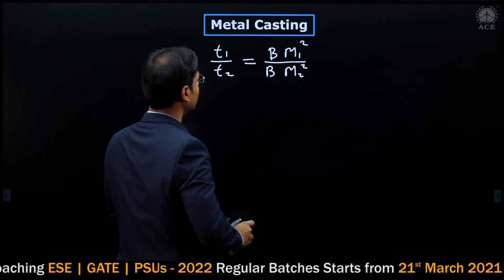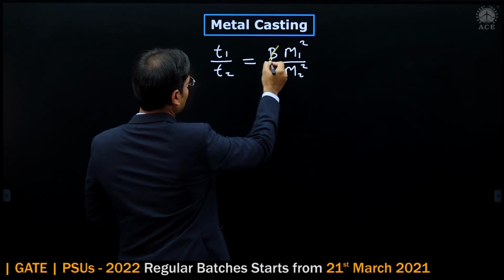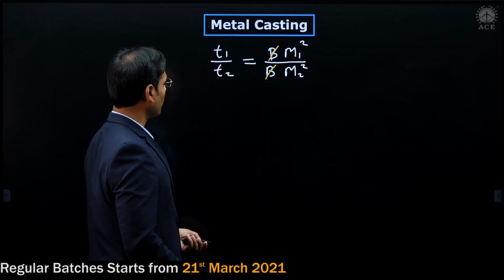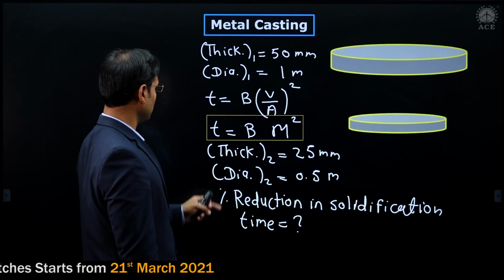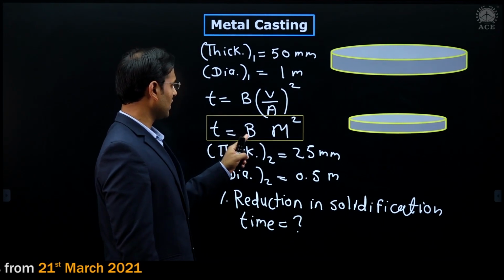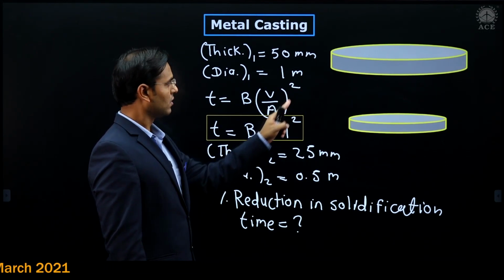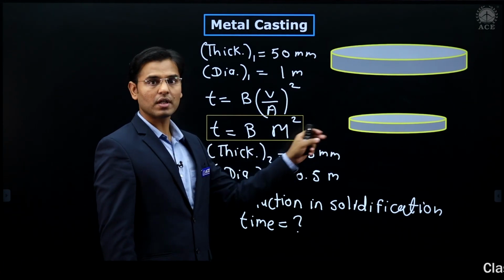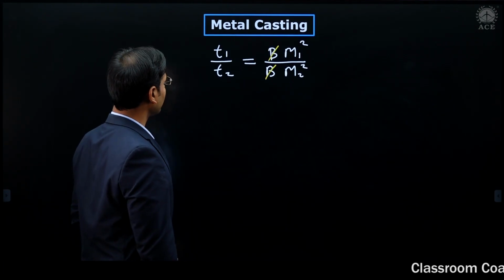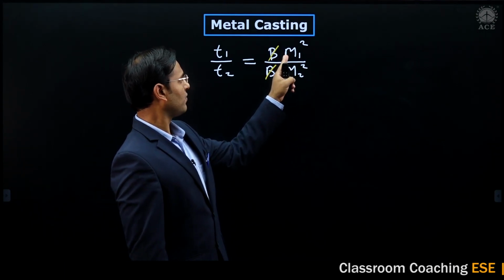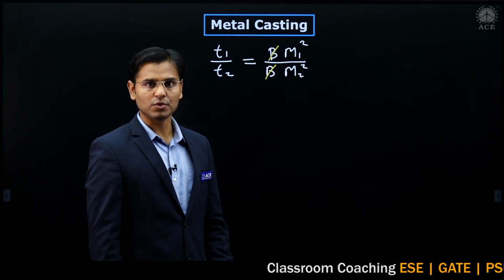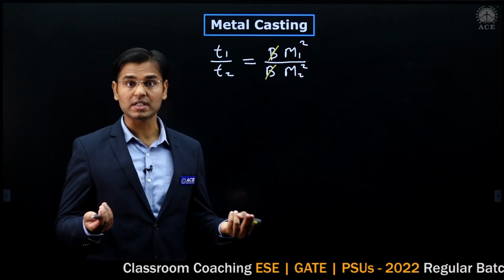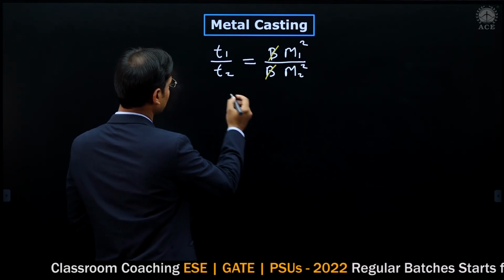Now see, this capital B gets cancelled. I have taken two equations. T1 is equal to B into M1 square, M1 for the first casting, then T2 is equal to B into M2 square, M2 for the second casting. Now we have to calculate the values of M1 and M2, that is most important. Now M1 is what? Mold modulus for the first casting, and what is the formula for that?